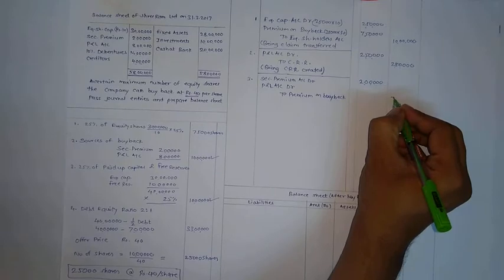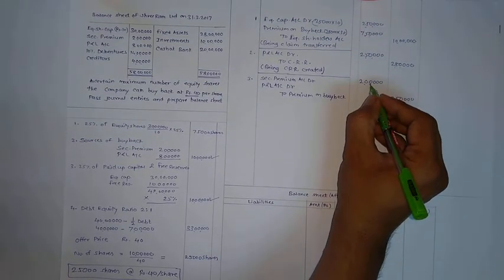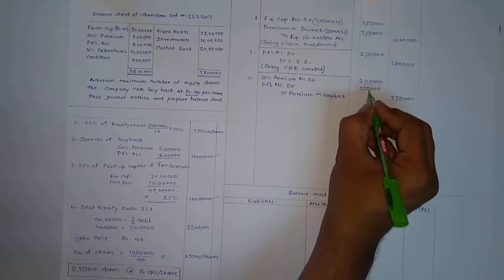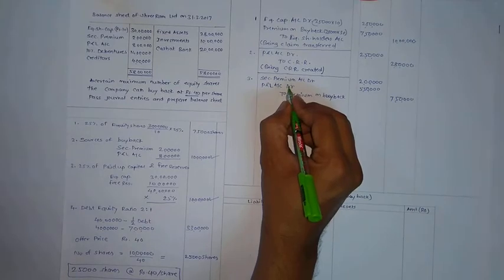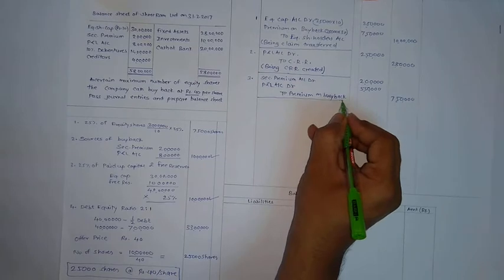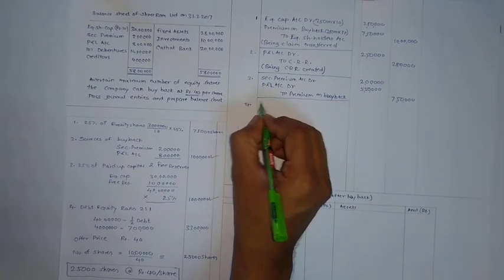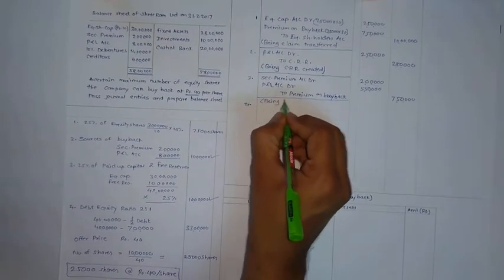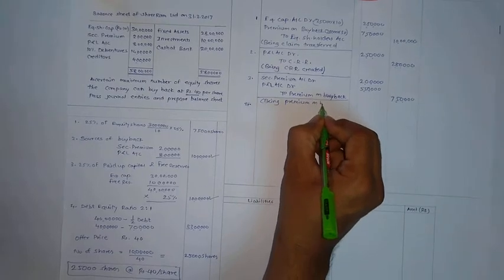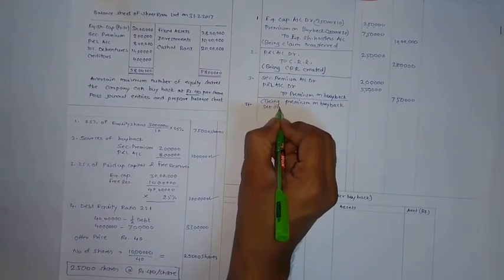Total amount required is 7,50,000, of which 2 lakh is from premium. 5,50,000 should be utilized from P&L account. And narration, being premium on buyback set off.